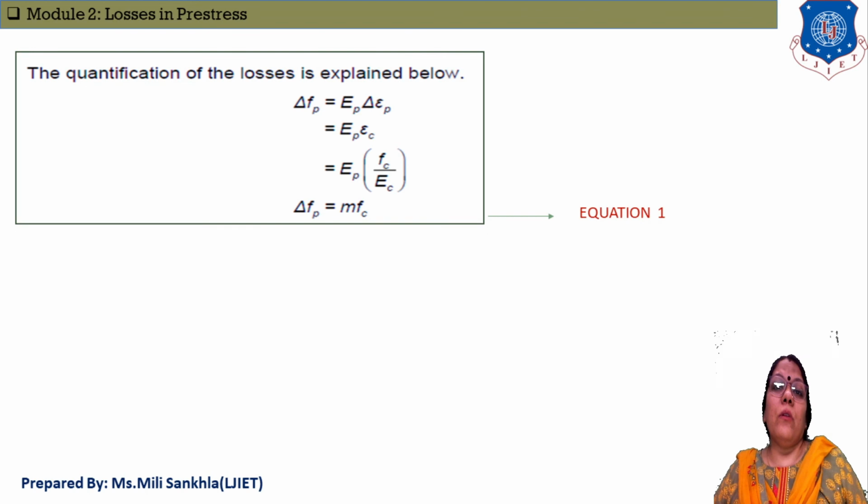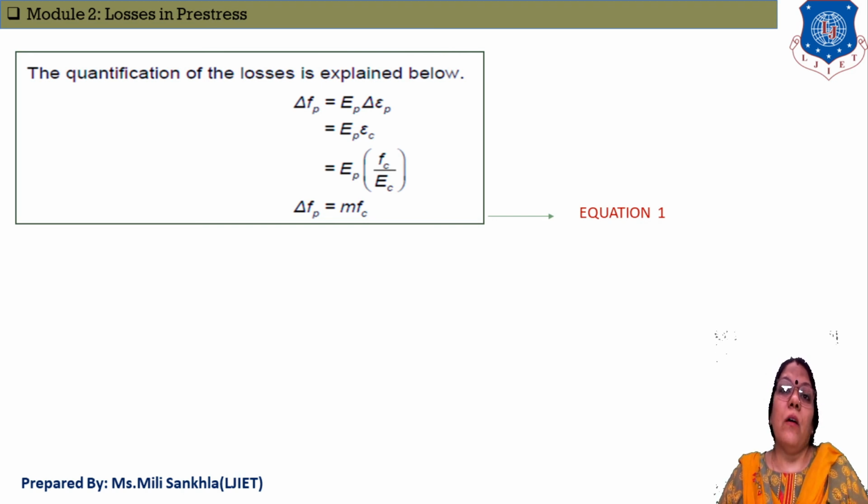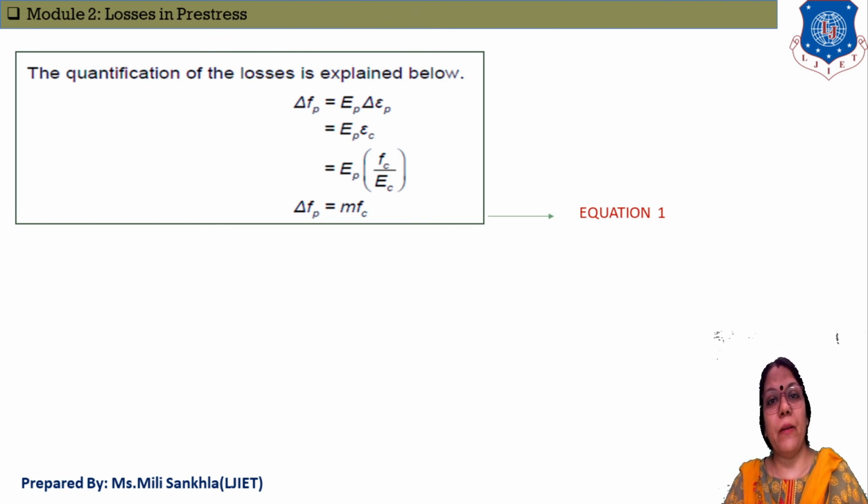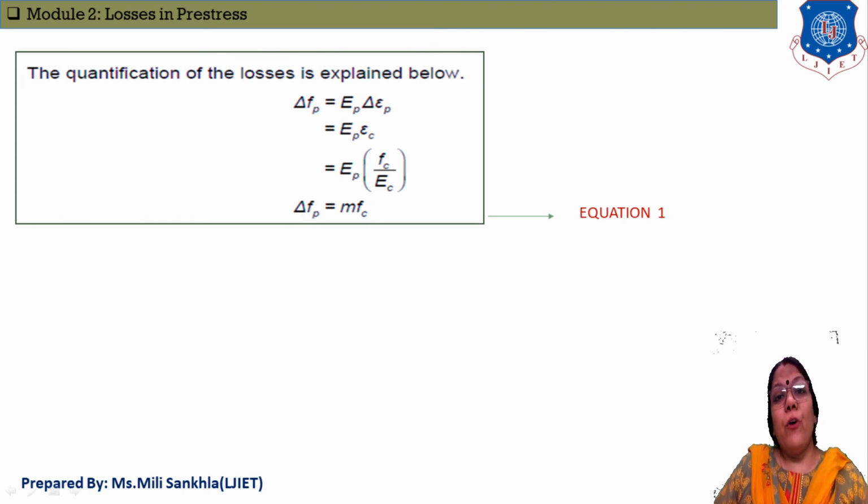Now today's session we stop here. We discussed the losses. Losses are nothing but the difference between the initial pre-stressing force and the pre-stress that remains in our pre-stress member. Losses are classified into two types: first is immediate losses, and second is time dependent losses. In immediate losses we count three losses, and the remaining one is counted in time dependent losses. Just now we stop here. In the next session we start with an example of losses due to elastic shortening.